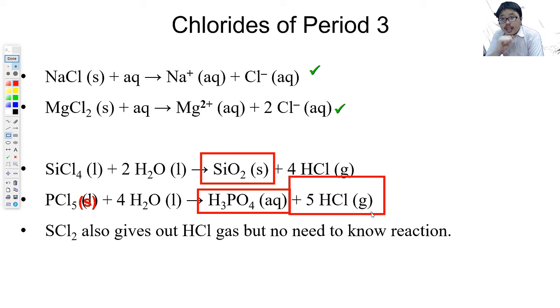You may say, sir, why the HCl gas one? Because these two reactions are so exothermic that they cause the byproduct HCl to be released as gas. Of course, some HCl will dissolve, but it is such an exothermic reaction. Actually, when you add these two, you see the reaction bubbling a bit, because it is that exothermic. SCl2 also has a similar reaction, but no need to know because it's not part of your syllabus.